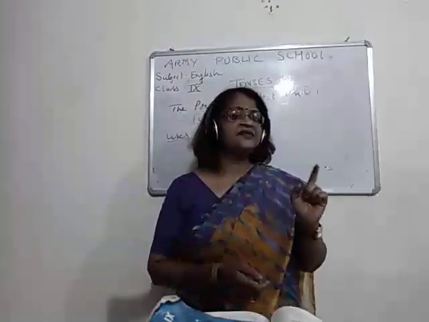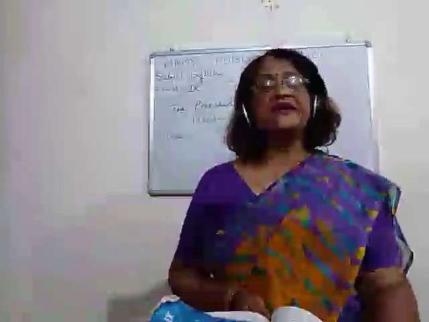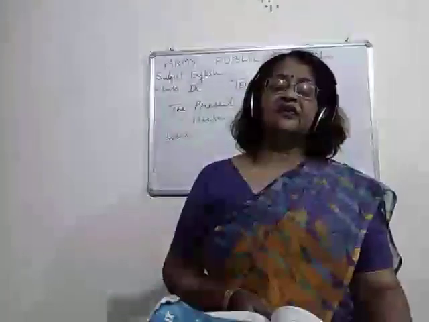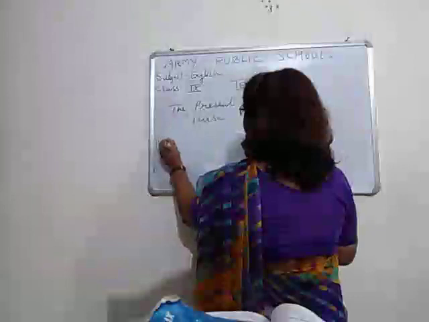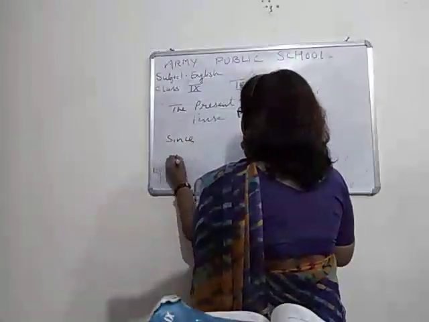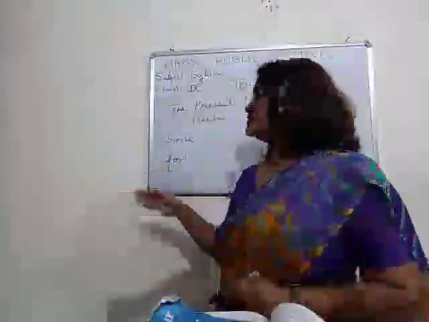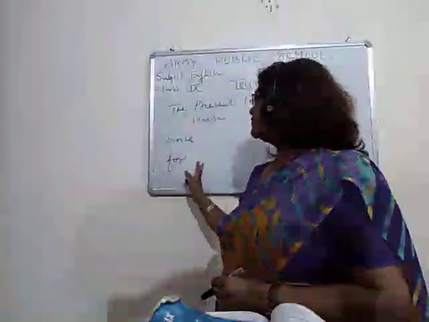Okay, but before teaching this tense, I would like to tell you a very important thing, otherwise you will be confused. Two words are always used with the present perfect continuous tense, and these two are since and for. Without these, the sentence will be incomplete. In fact, there will be no sentence of present perfect continuous if since or for is not written.